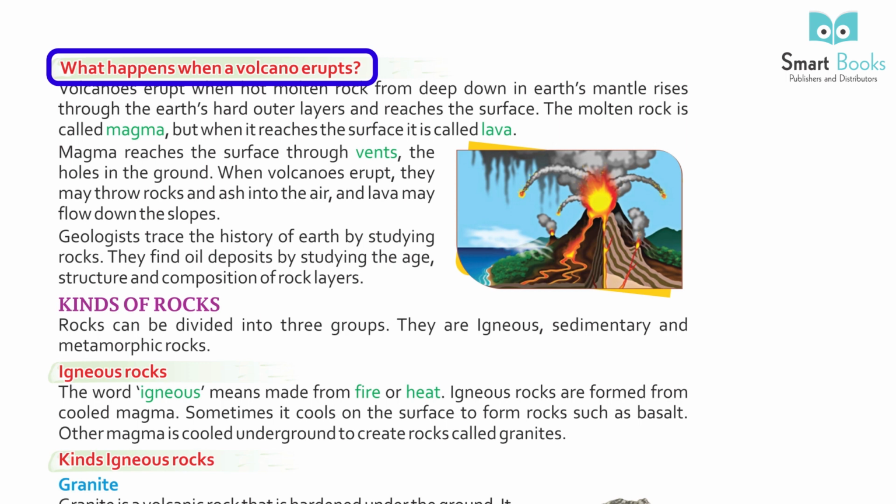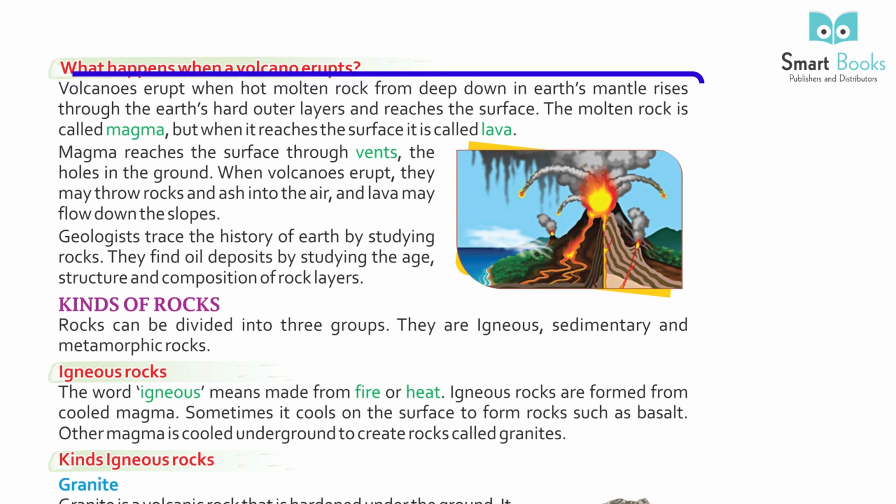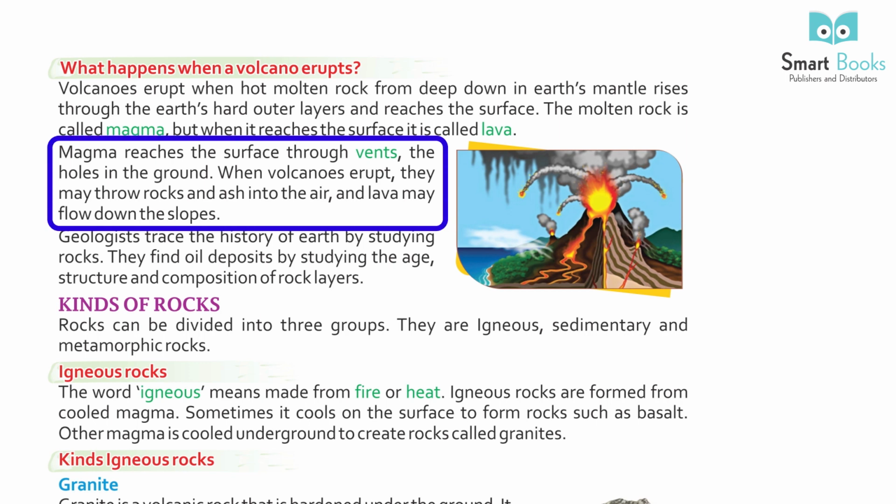What happens when a volcano erupts? Volcanoes erupt when hot molten rock from deep down in the earth's mantle rises through the earth's harder outer layers and reaches the surface. The molten rock is called magma, but when it reaches the surface it is called lava. Magma reaches the surface through vents, the holes in the ground. When volcanoes erupt, they may throw rocks and ash into the air. The lava may flow down the slopes.